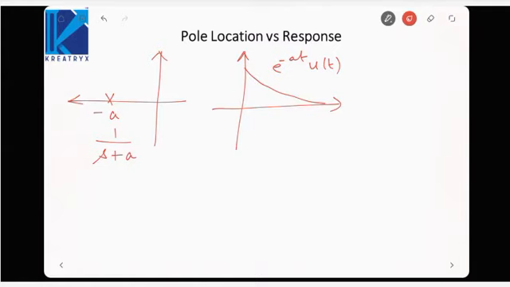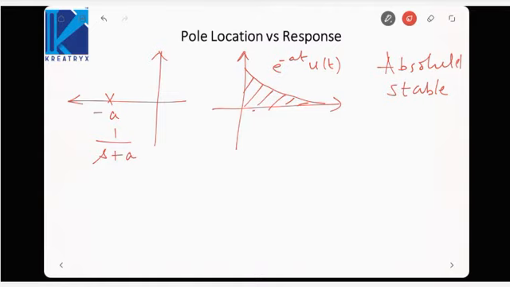This is absolutely integrable, so the system is absolutely stable. If the impulse response is absolutely integrable, the system is absolutely stable. This integration would be finite.